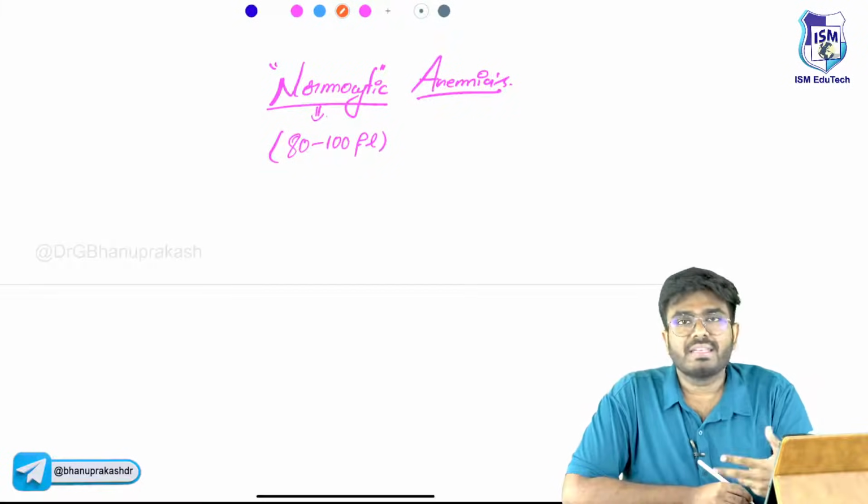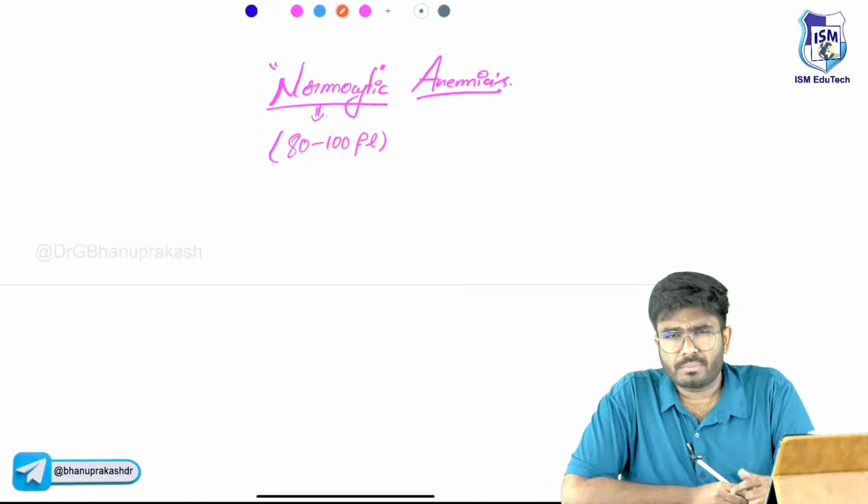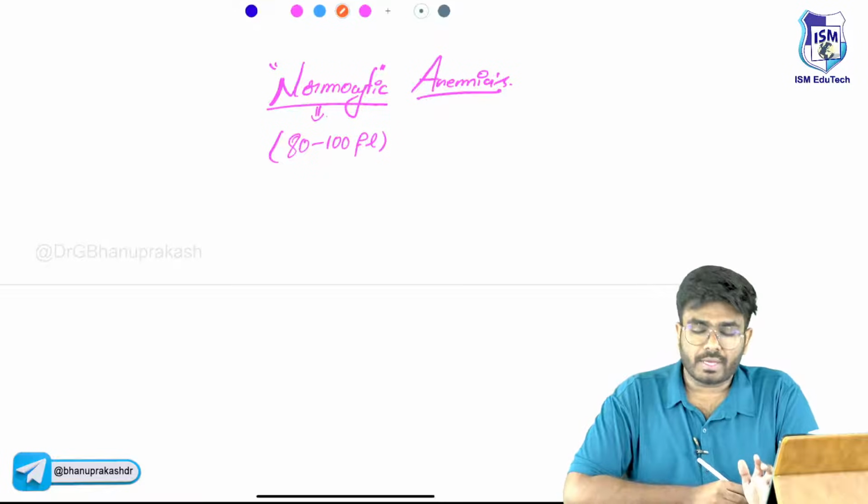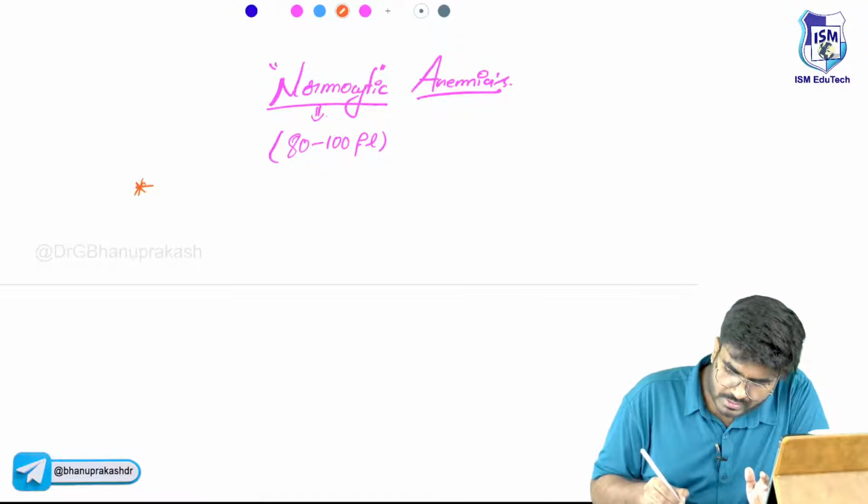Now, the question is, why is there anemia? Due to vitamin B9 deficiency, B12 deficiency, iron deficiency? No. Here, anemia is due to two reasons.